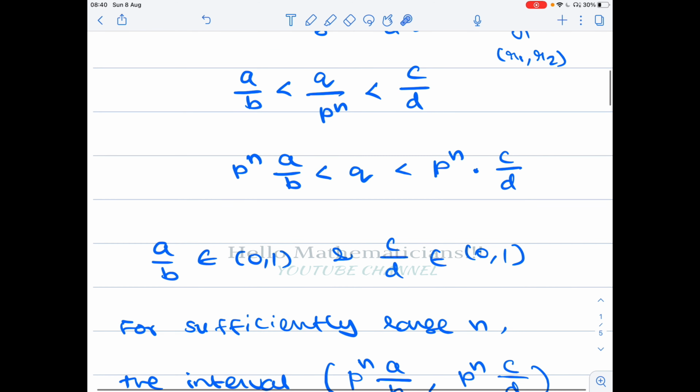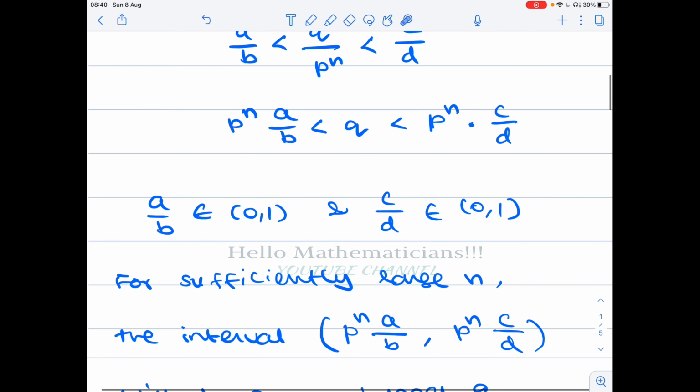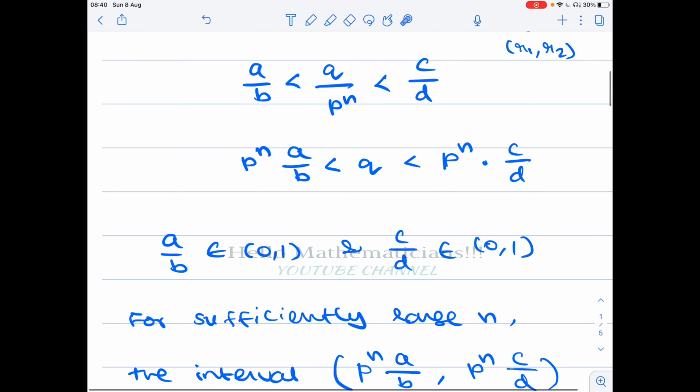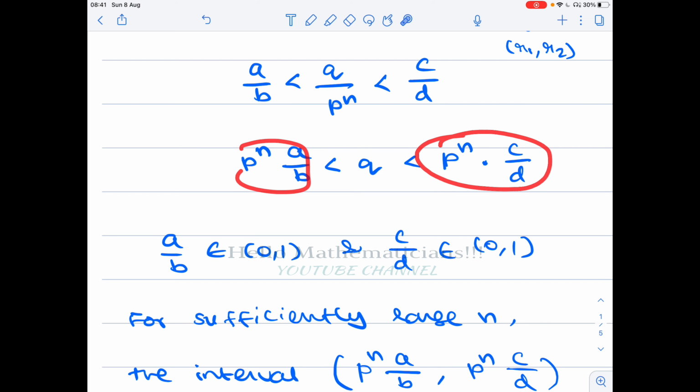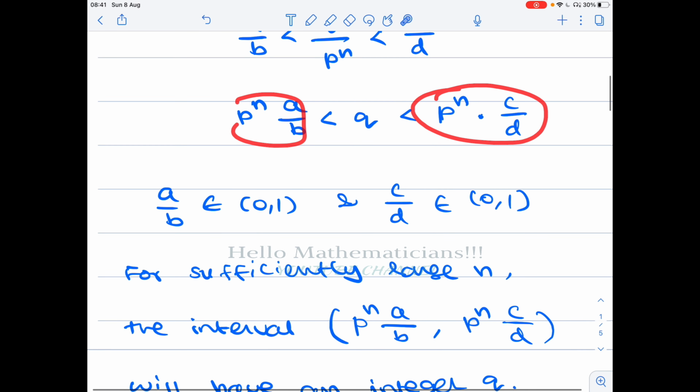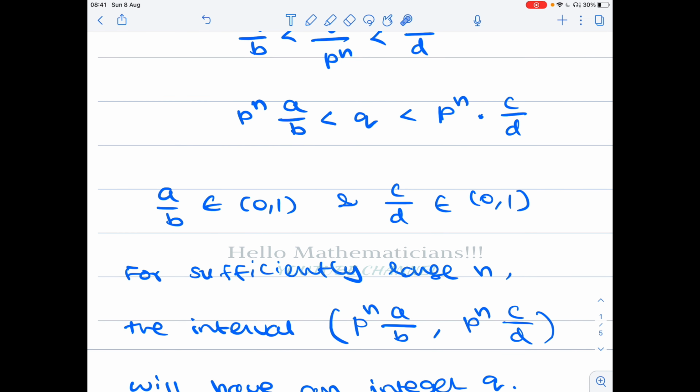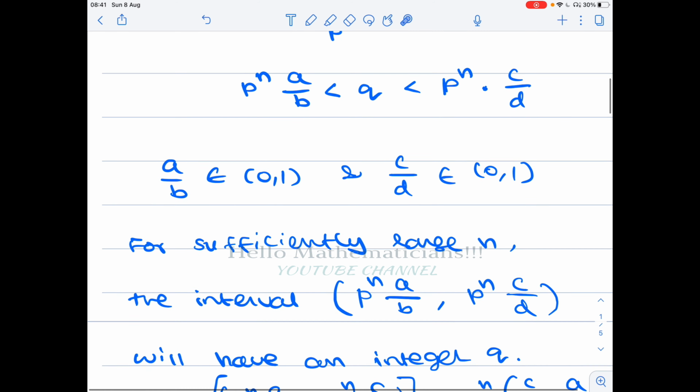So let's see, if Q by P power n belongs to this interval, what properties should it satisfy? We got the condition that this Q should lie between these two numbers. Let's see how to use it. Now a by b is a rational number and c by d is a rational number belonging to open (0, 1).